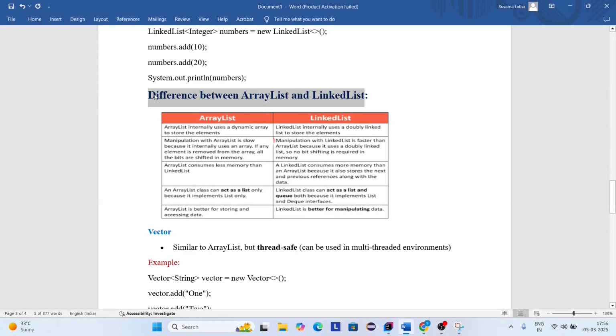Now we are going to discuss the differences between ArrayList and LinkedList. ArrayList internally uses a dynamic array to store the elements. Coming to LinkedList, it uses a doubly linked list to store the elements. And manipulation with ArrayList is slow because it internally uses an array. If any element is removed from the array, all the bits are shifted in memory.